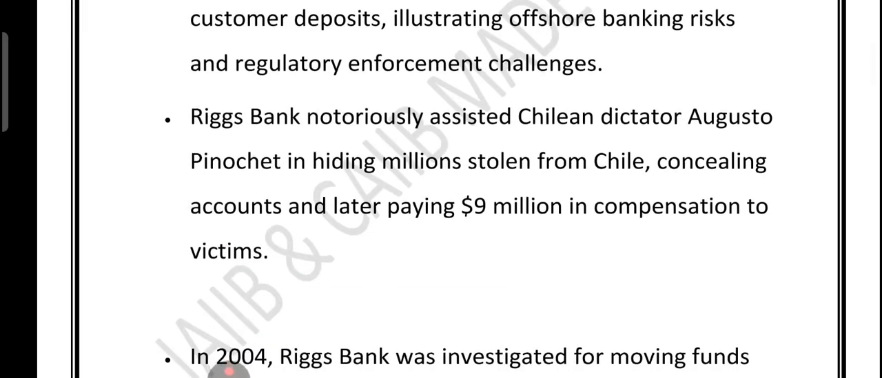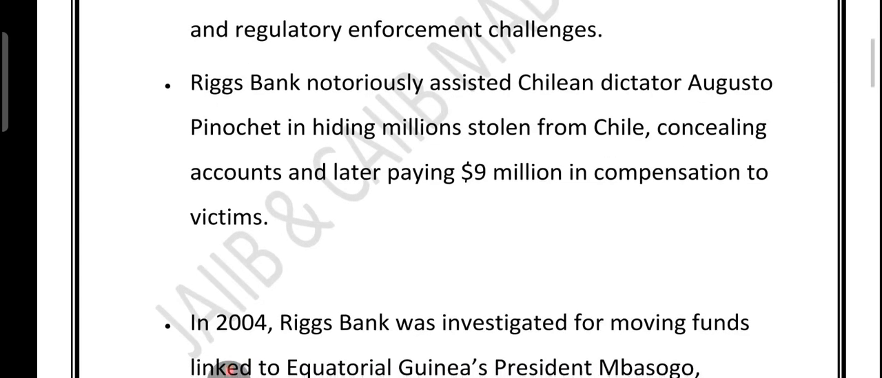Another infamous case was the Riggs Bank. It helped Chilean dictator Augusto Pinochet hide money stolen from Chile by concealing the accounts. Eventually, the bank had to pay $9 billion in compensation to the victims.